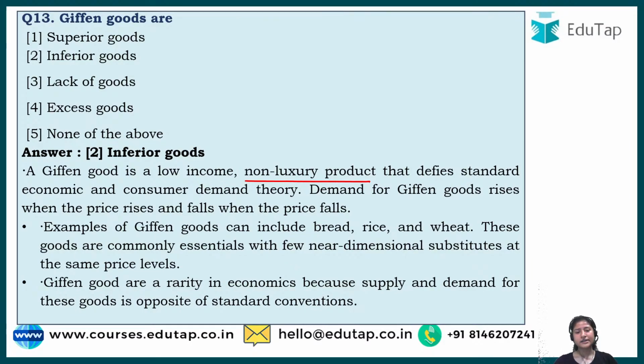I'll explain in terms of agriculture. For example, rice is not something that only rich people consume, right? Anybody can consume it, so it is a non-luxury product. But what would happen in the case of Giffen Goods? If the price would increase, the demand would also increase. For example, imagine if war exists. Now this potato, this rice, wheat, which are generally non-luxury goods, their price would increase.